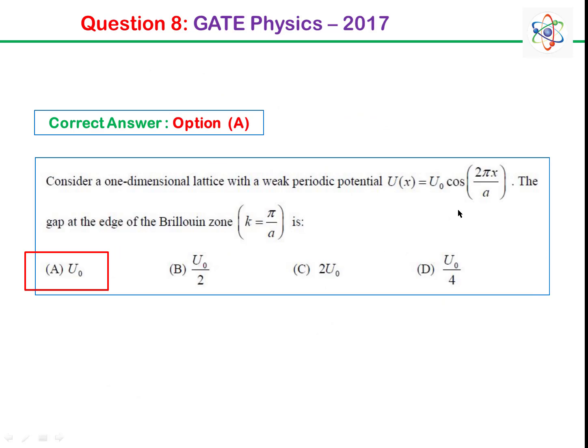And so if we look at the options, the correct option for this question is option A, that is, Eg is equal to U0.